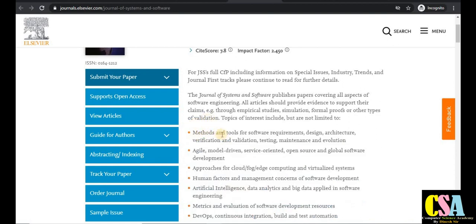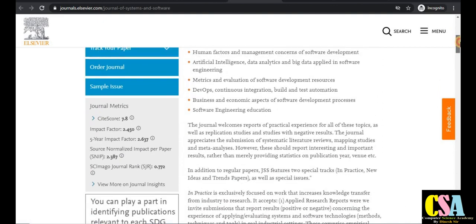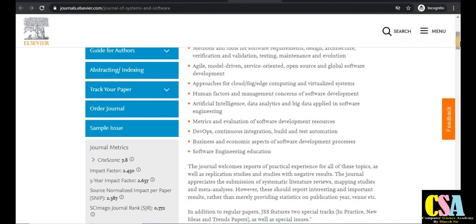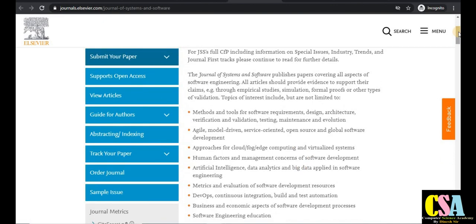You can explore methods and tools for software requirements, design, architecture, verification, validation, testing, maintenance, evolution. So many topics are covered by this journal: artificial intelligence, data science, data analytics, big data.